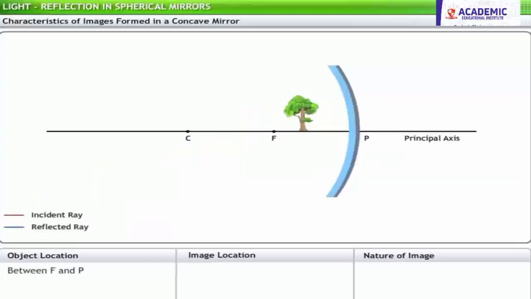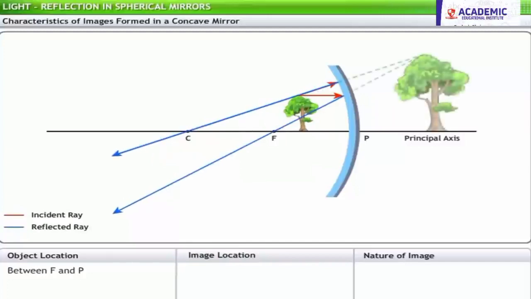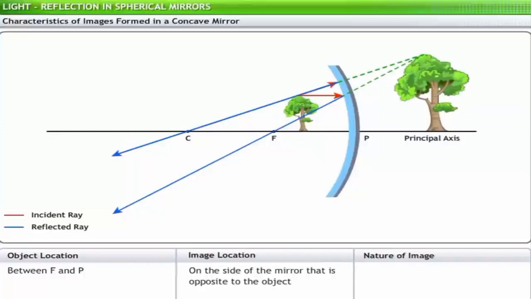When the object is placed between the principal focus F and the pole P, the image is formed on the side of the mirror that is opposite to the object. The nature of this image is virtual, erect, and magnified.